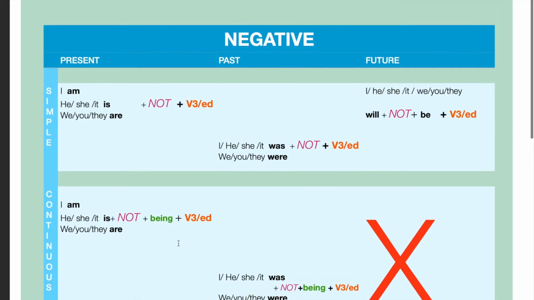Next, negative constructions. Negative forms. The only thing you need to do is take not and insert it between to be and the third form. In simple group, am, is, are not plus the third form. Past simple, was, were plus not plus the third form. And future, will not plus be plus the third form.